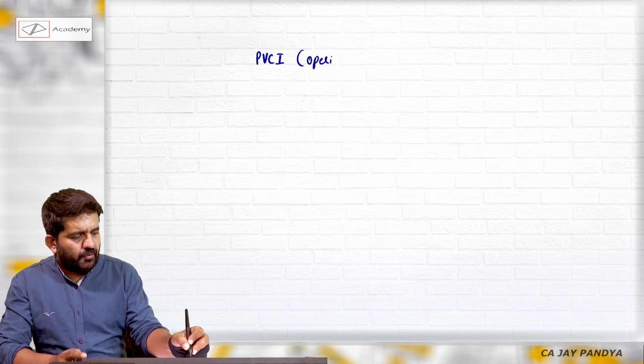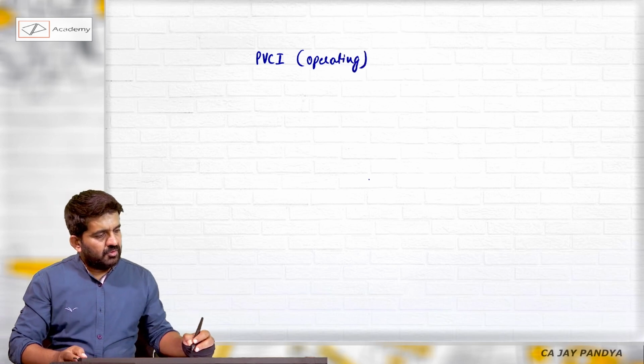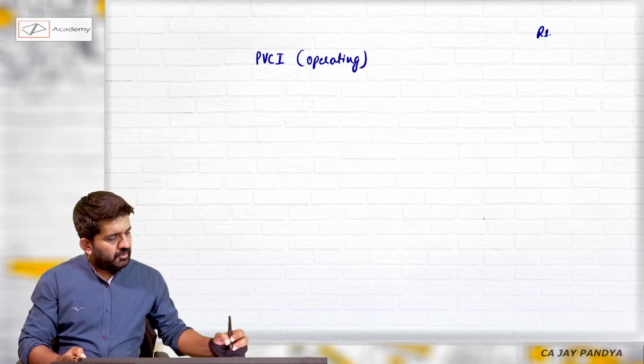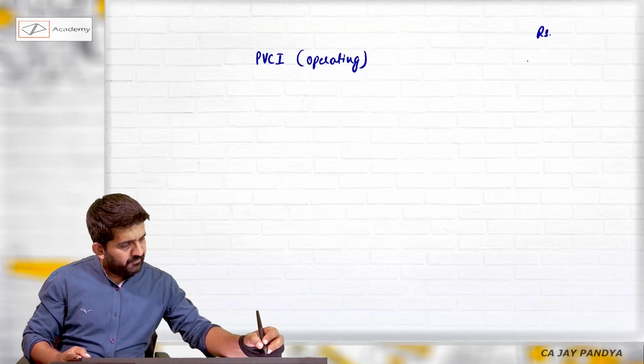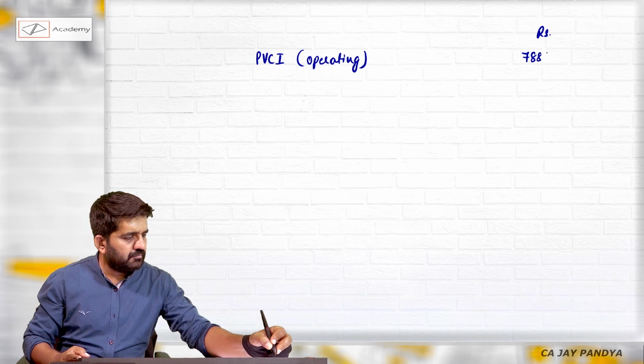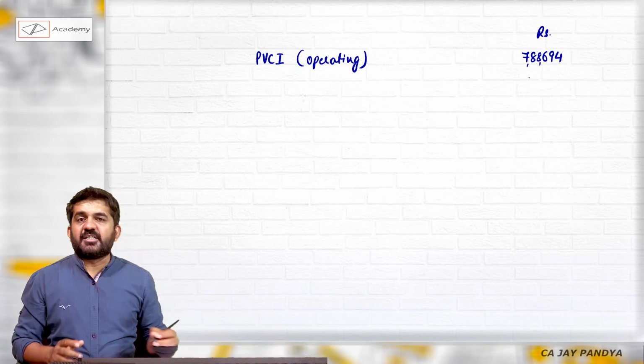Present value of cash inflow from operating will be rupees 7,88,694. This is the present value of cash inflow.